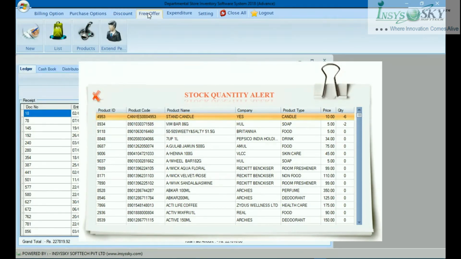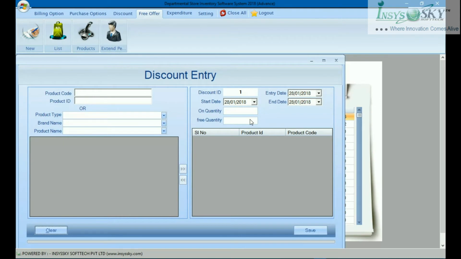Same thing, you can do a free offer here. It is the same as discount, but here you give some sort of offer, like if you purchase for X amount, you will get Y amount free. So those things can be done here easily. And same thing, you can see the list, you can see the product wise offers, as well as extend the offer easily.